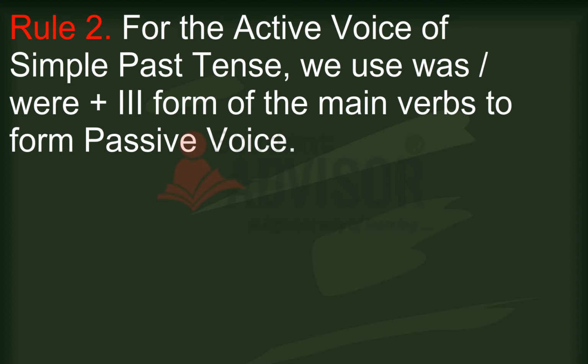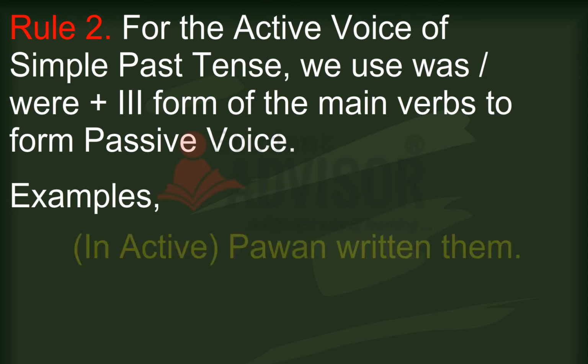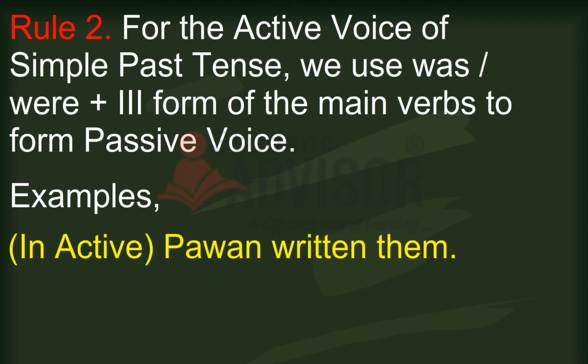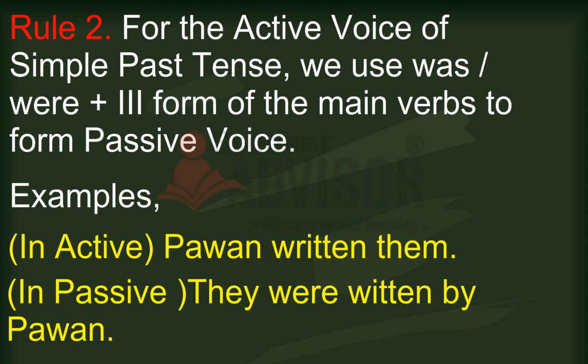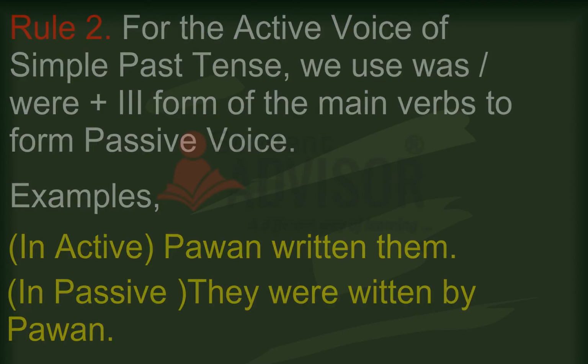Rule 2. For the active voice of simple past tense, we use was, were plus the third form of the main verb to form passive voice. Example: in active, Pavan wrote them. In passive, they were written by Pavan.